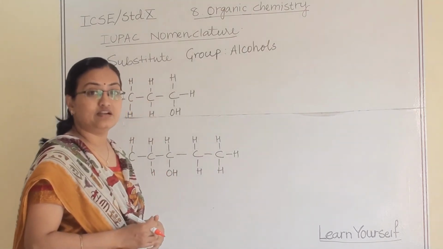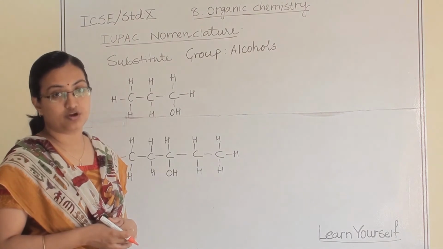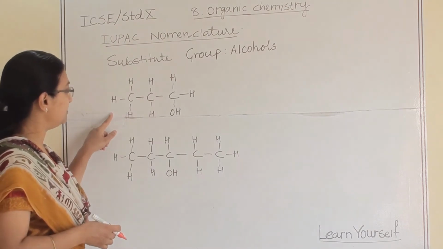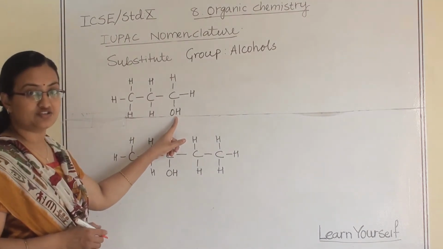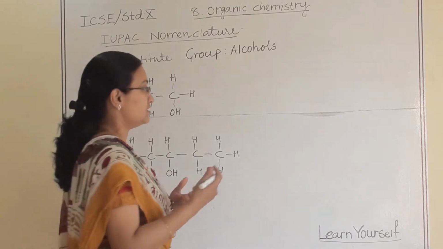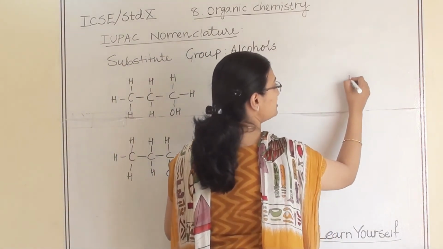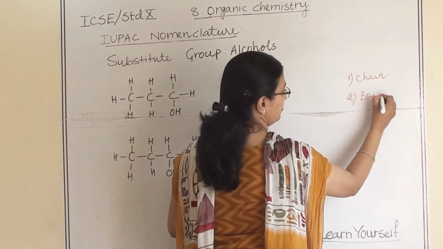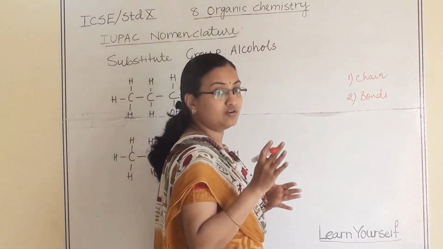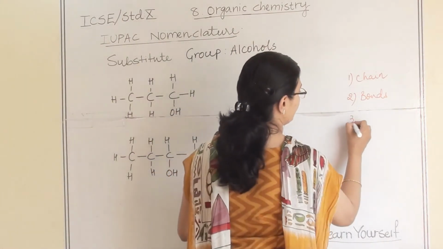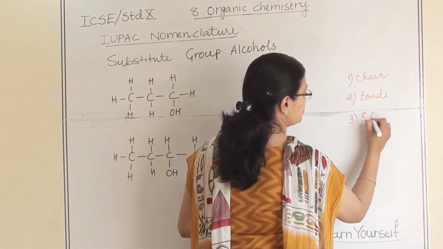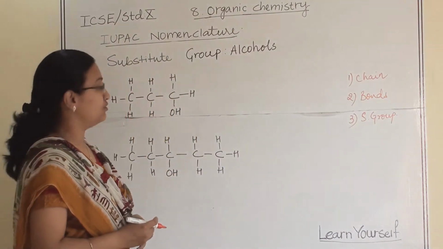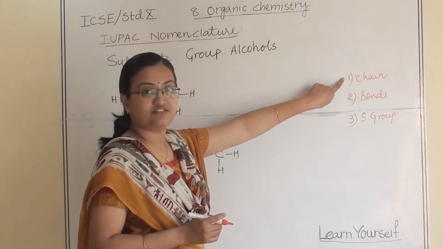Now let us understand when an alcohol group is attached in our organic compound, how we are going to name them. This is the first example, and here an OH group is attached. According to our rules of nomenclature, first will be the chain, second will be bonds, either single bond, double bond or triple bond. Then third will be substituent groups, if there are any groups attached or not. So first we are going to identify the chain.